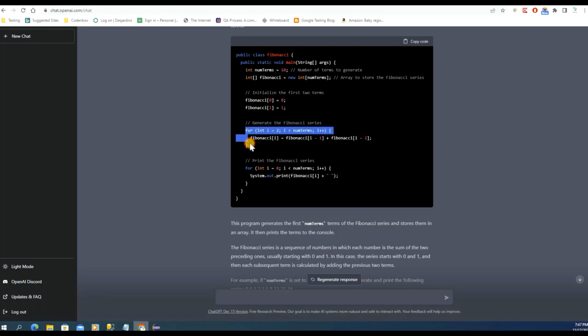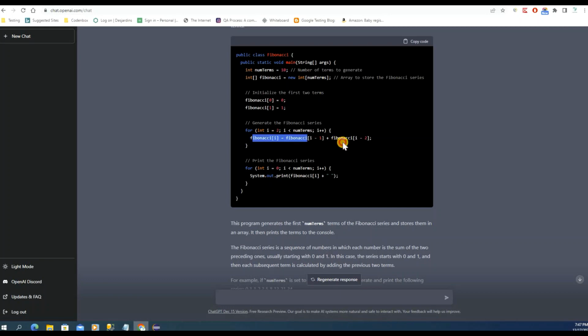So you run a loop which starts from 2, because for the Fibonacci series, 0 and 1 are your fixed values, so you need to run your loop from when the value of i is 2, and up until less than 10. Because that's what you want, to generate the Fibonacci series up to 10.